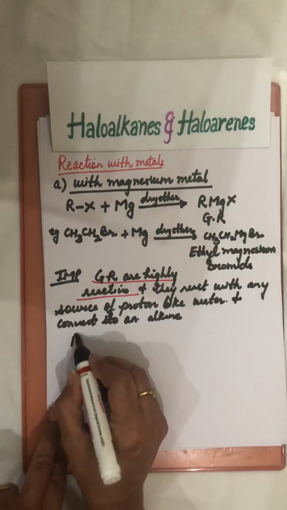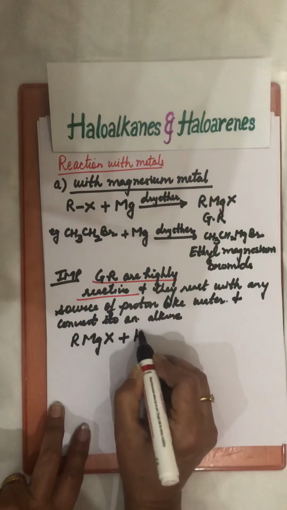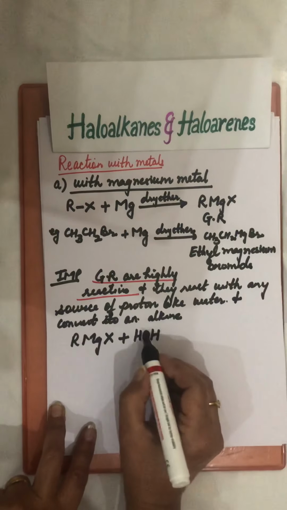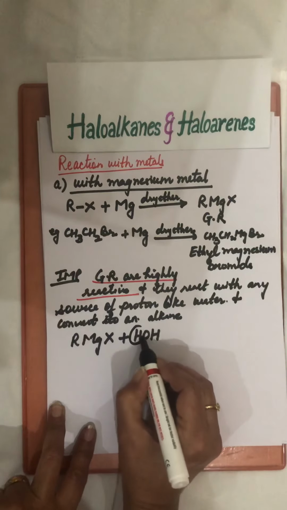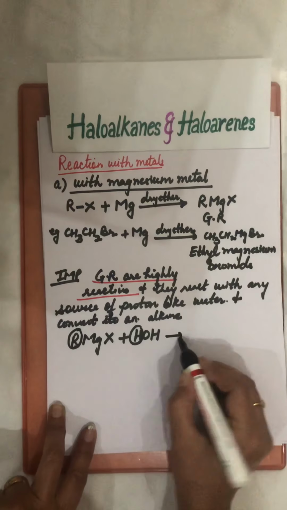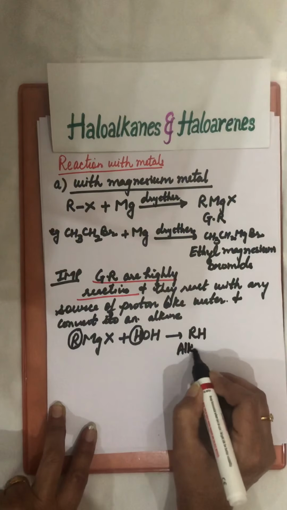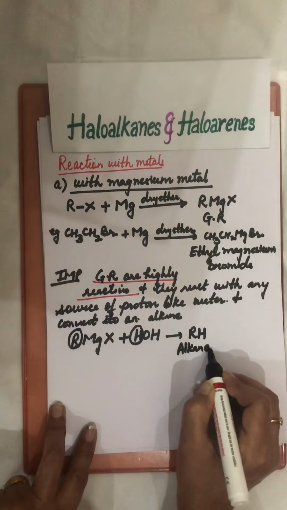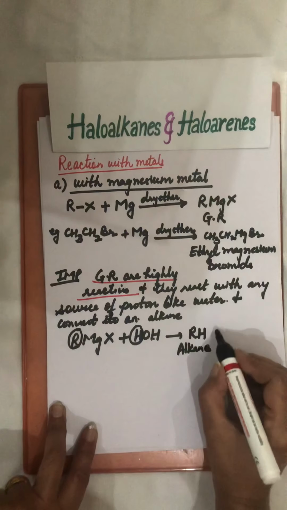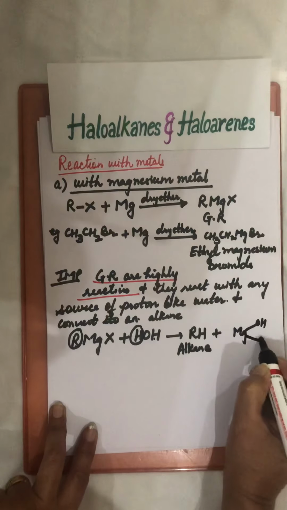So if water is added to the Grignard reagent or it comes in contact with water, it will take this H plus from water and this becomes RH. RH is the general formula for alkane. So alkane will form and what is left is MgOHX.